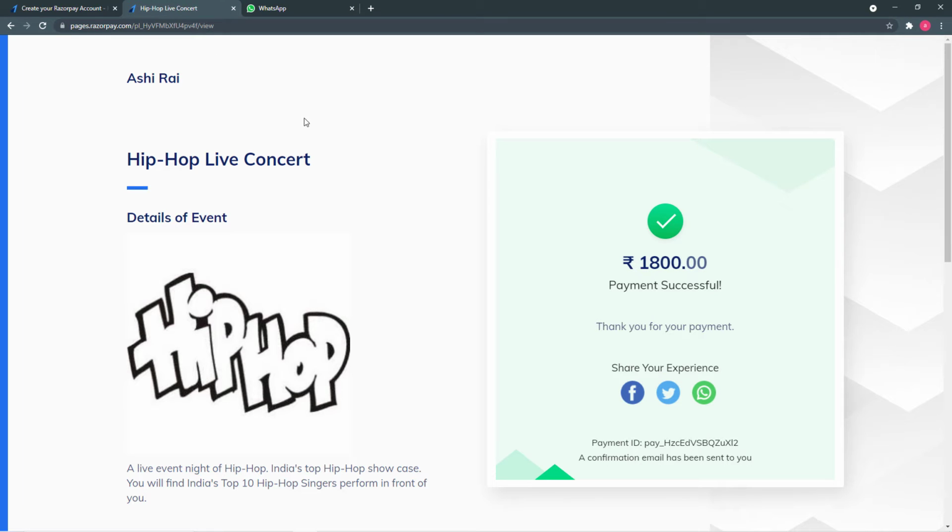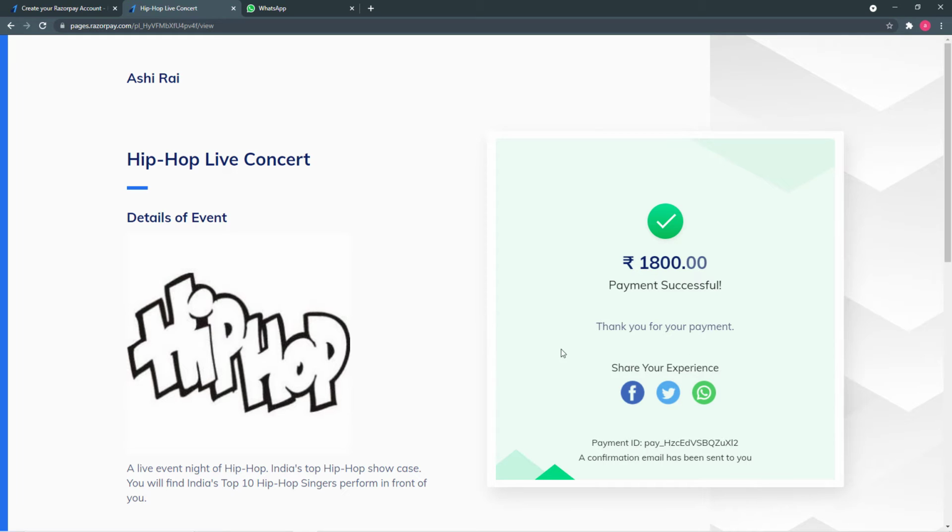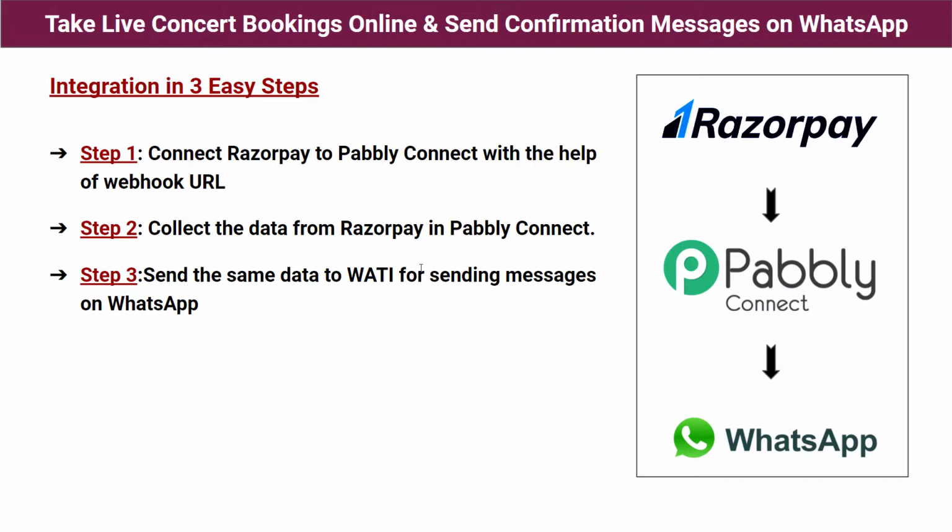Now you guys are wondering how I managed to bring this message here in WhatsApp without any manual compilation of this message, just by making a payment here in the Razorpay payment page. So guys, let me give you the easiest steps by which you can also make this integration or connection between the Razorpay payment page and WhatsApp. So guys, these are the 3 easy steps by which you can also make this integration between Razorpay payment pages and WhatsApp. So step 1 is connect Razorpay to Pabbly Connect with the help of a webhook URL.